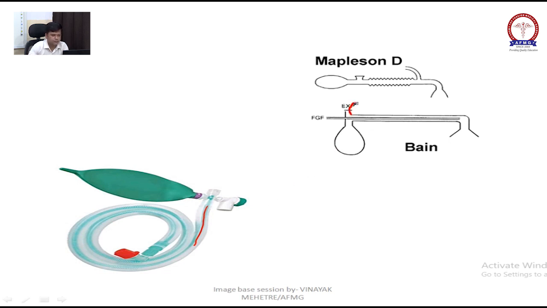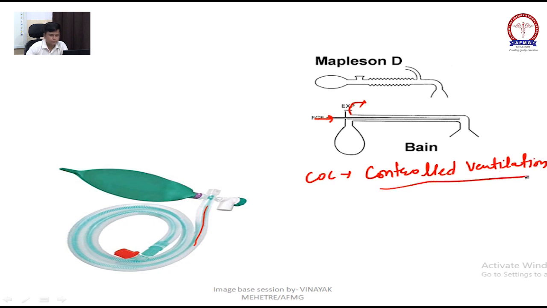Gas will come out from here and gas will go inside from here. Mapleson D is the circuit of choice for controlled ventilation.